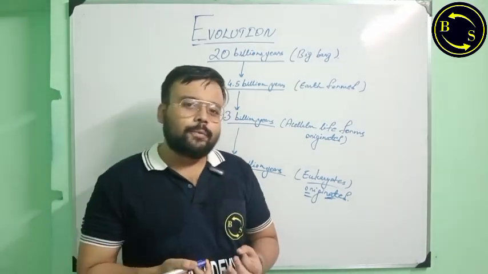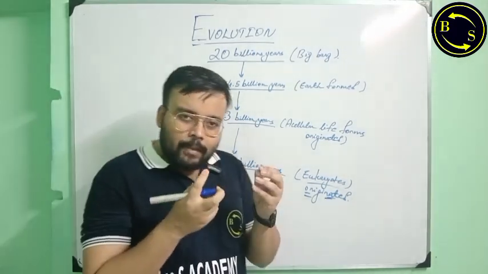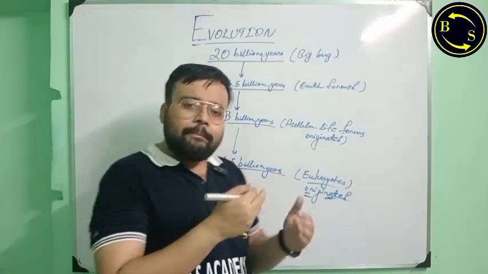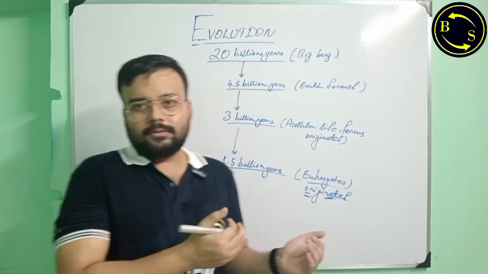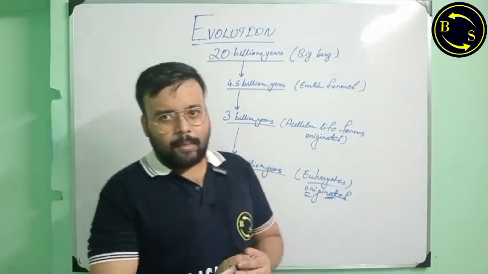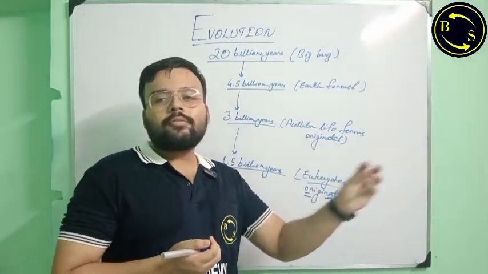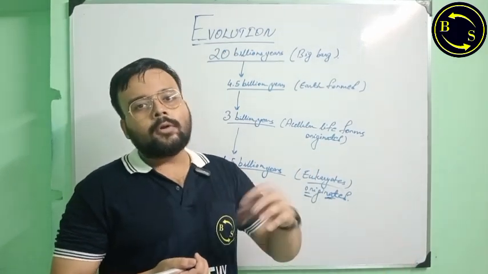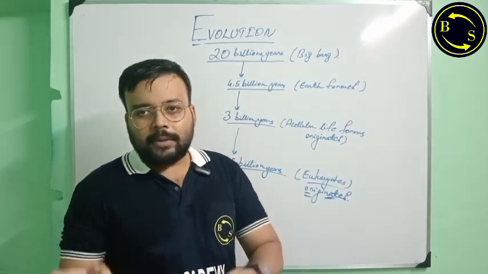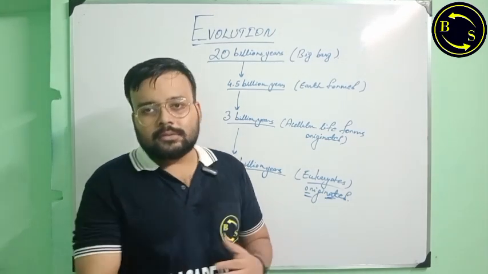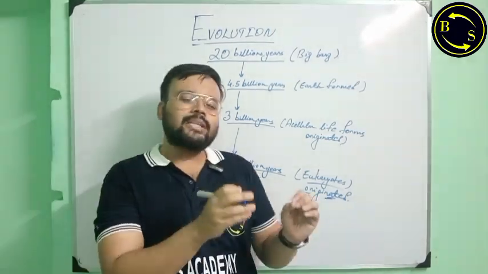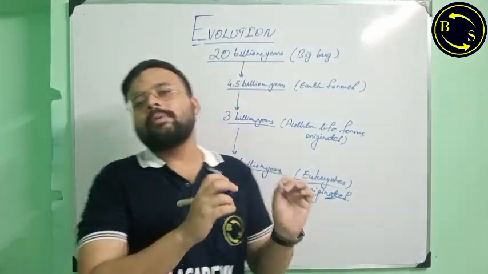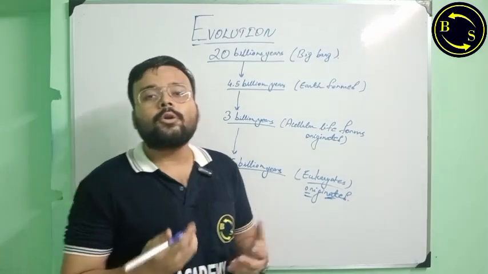What xenobiologists do, they actually look for life forms such as bacteria, such as semi-life forms like viruses or protozoans, okay, microscopic life or signature of microscopic life, or some biomolecules which are produced as a result of respiration or metabolism or photosynthesis. They look for traces of such chemicals also, which indicate that some form of life may be present in that planet. These are the roles of xenobiologists.